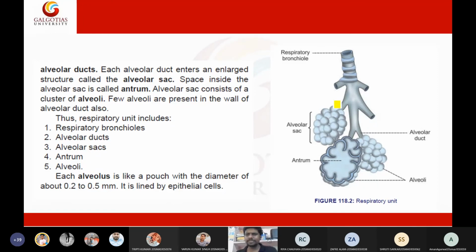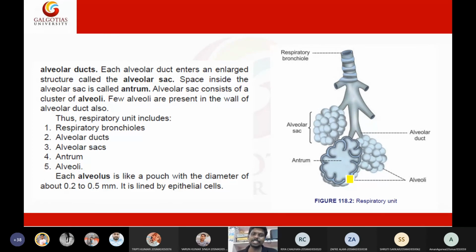Further, I am giving a brief explanation, students. First we have bronchioles. These bronchioles are connected to tube-like structures. Those tube-like structures are called alveolar ducts. In medical terminology, a tube is called a duct. Now these ducts are connected to sacs, and these sacs are called alveolar sacs. Inside these sacs, you will see an empty space, and that empty space is called the antrum. In this antrum, you will see the alveoli.